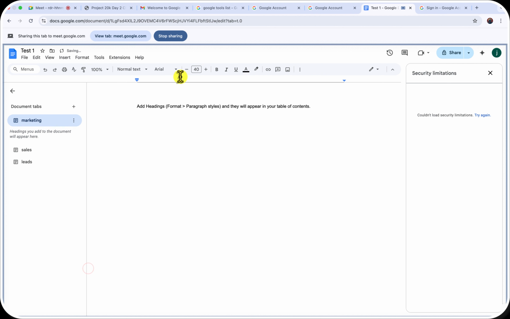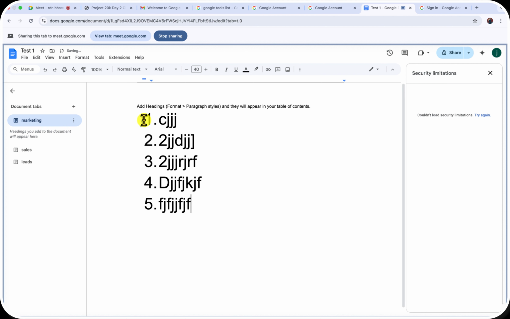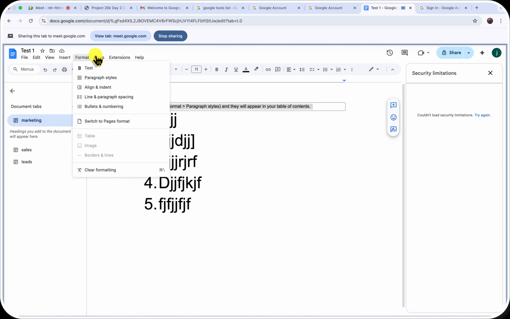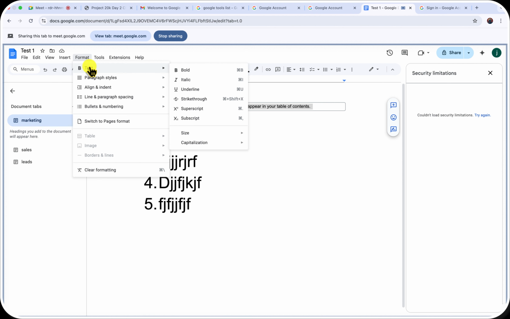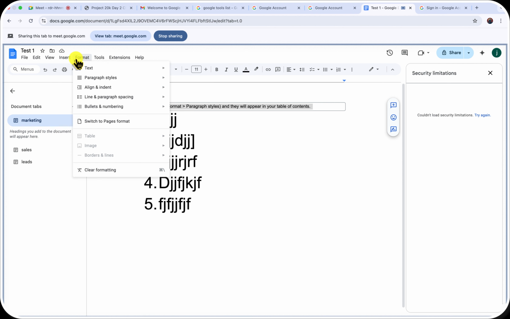So all you just need to do is, let's say you're working on a book, you can just decide to give it your own table of contents in here, right? Then you just give it a name and you are good to go. Another thing is, format just has to do with the types of content you write.